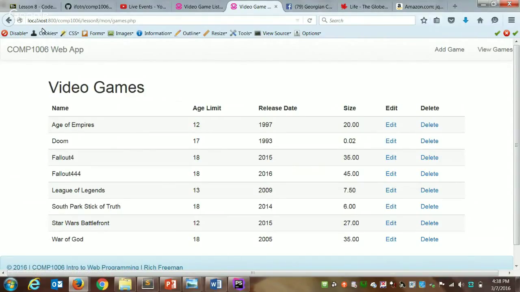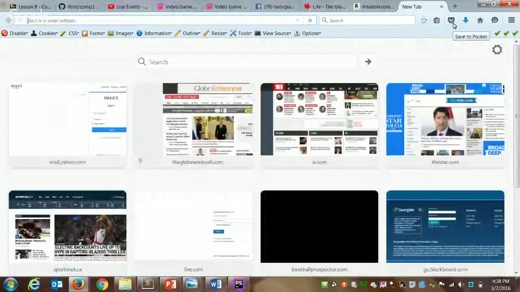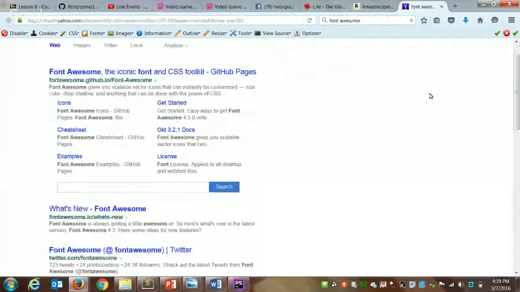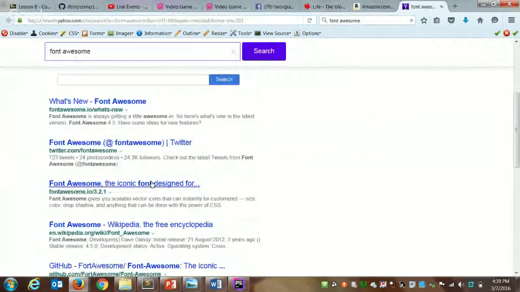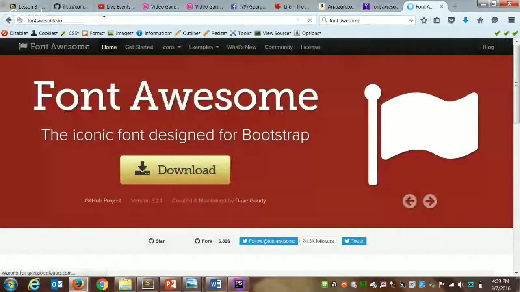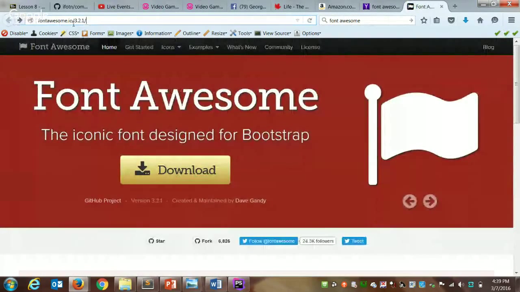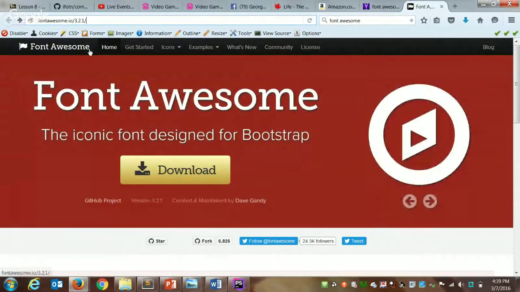Let's do one more thing. Let's add a little icon here to our header. So I want you to go here, do a search for Font Awesome. Sorry, we do want to go, so the URL is fontawesome.io/3.2.1. This is the new version.